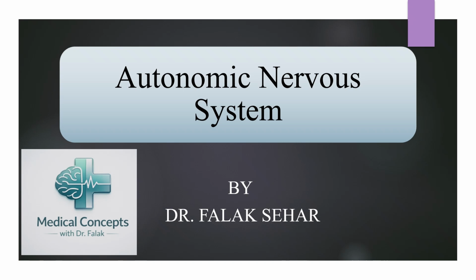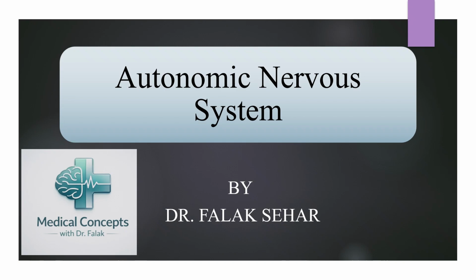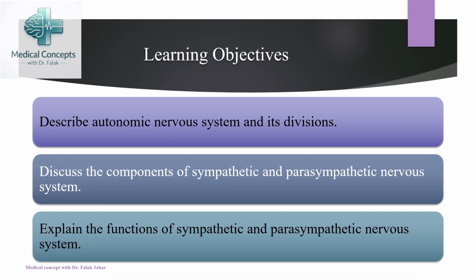Today we are going to discuss another very important topic, that is the autonomic nervous system. Regarding learning objectives, at the end of this session you all should be able to define the autonomic nervous system, its two main divisions, the sympathetic as well as parasympathetic nervous system, their function and the receptors involved.